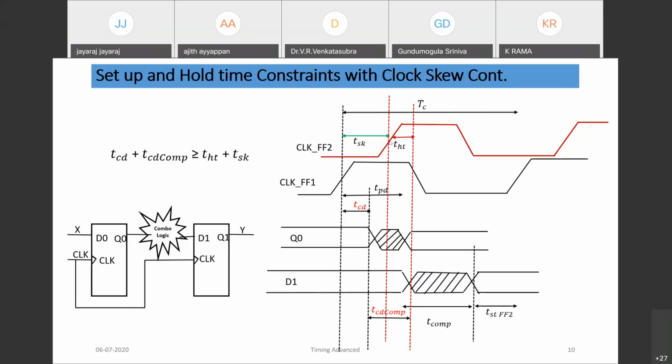If it is arriving late with respect to this edge, then hold time violation of this flop may happen. So the hold time constraint with respect to skew is T hold plus T skew that we need to consider. T propagation delay of the flop plus T combinational delay should be greater than or equal to T hold plus T skew.